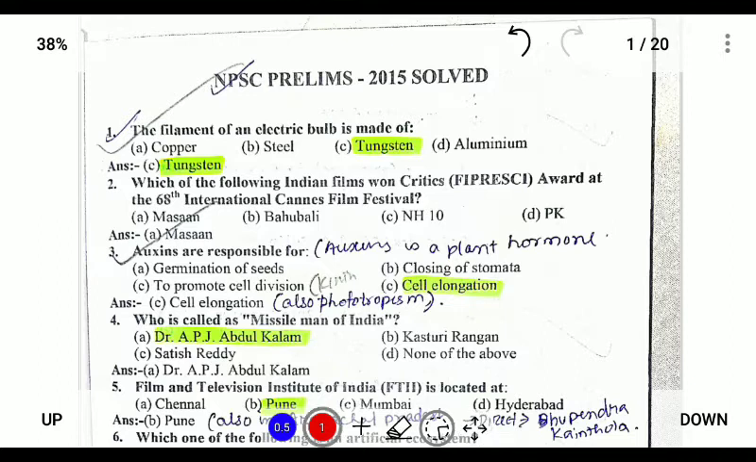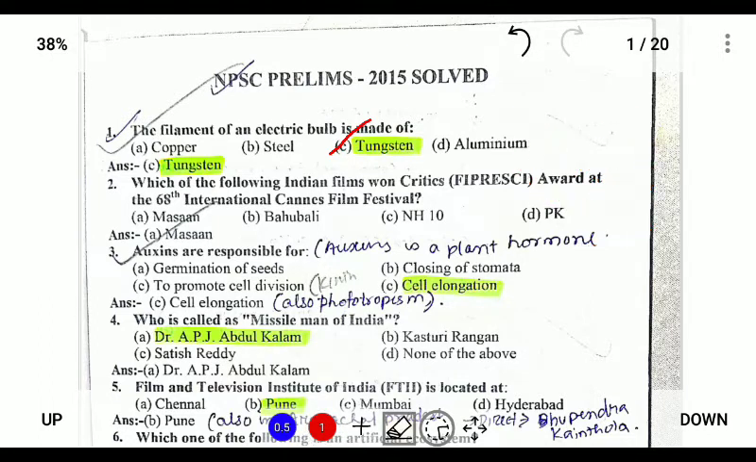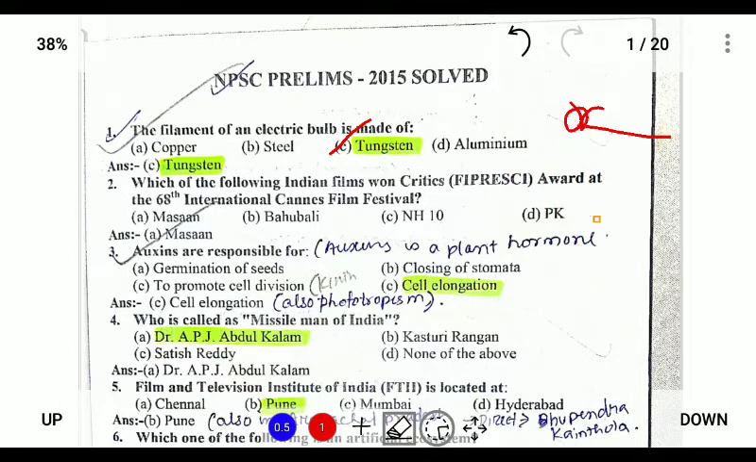So the first question is: the filament in an electric bulb is made of. The answer is tungsten. We know that in an electric bulb, in a fluorescent lamp, the curly metal wire is known as tungsten. Why is tungsten used? Because tungsten is able to withstand high temperature as compared to the given metals.